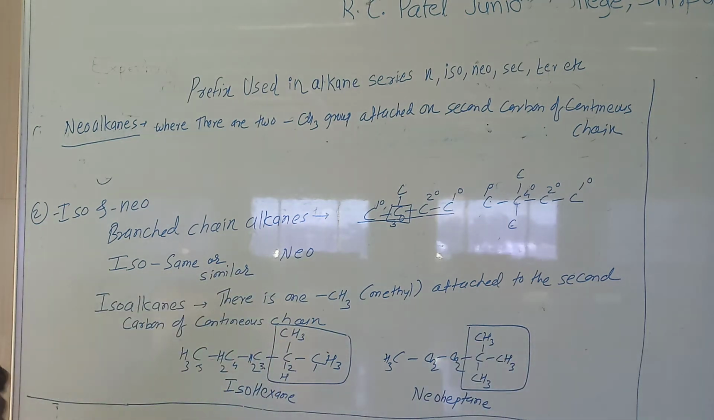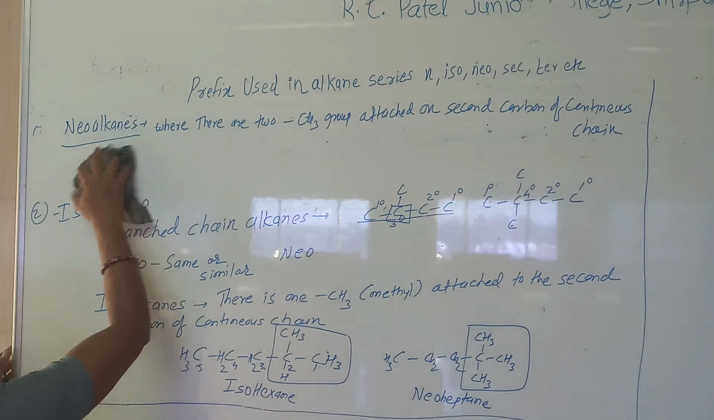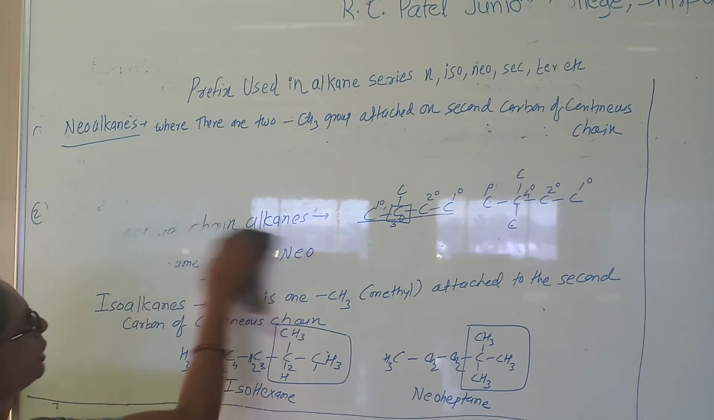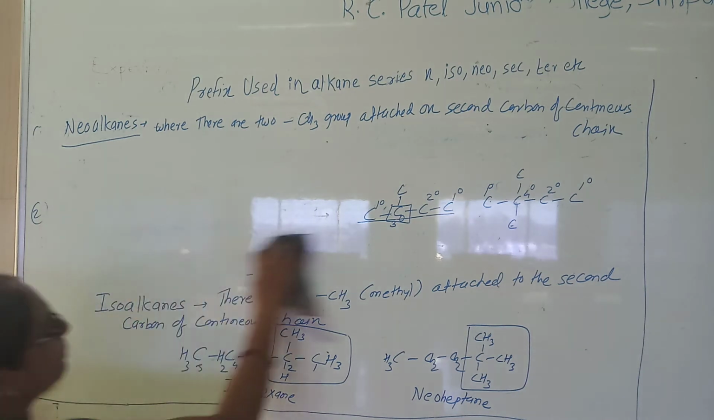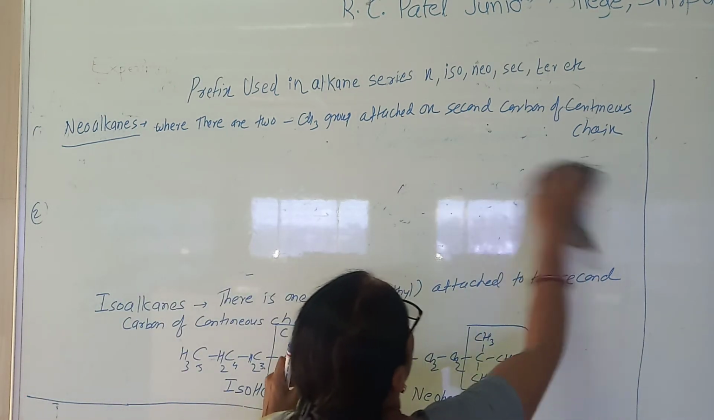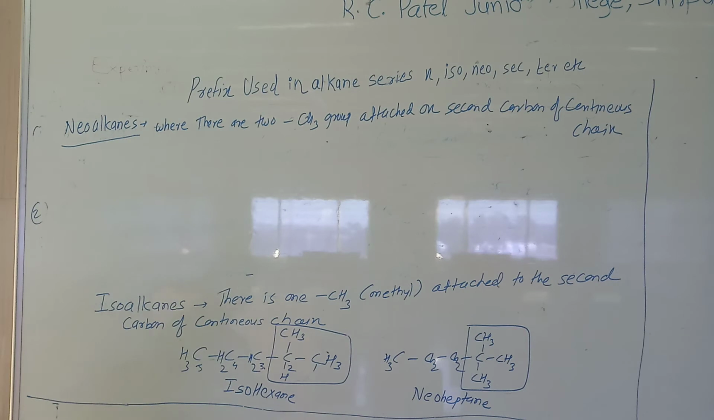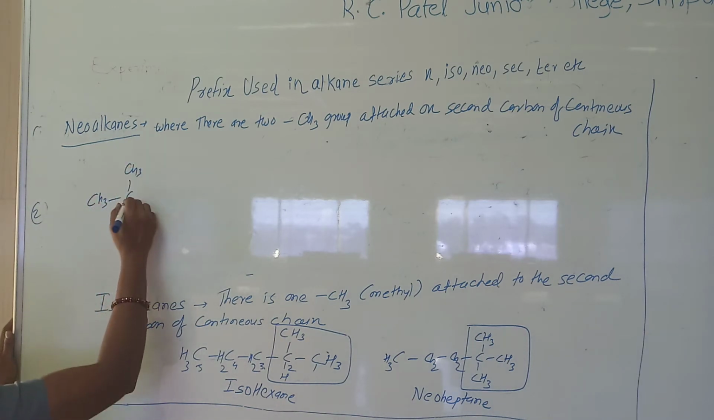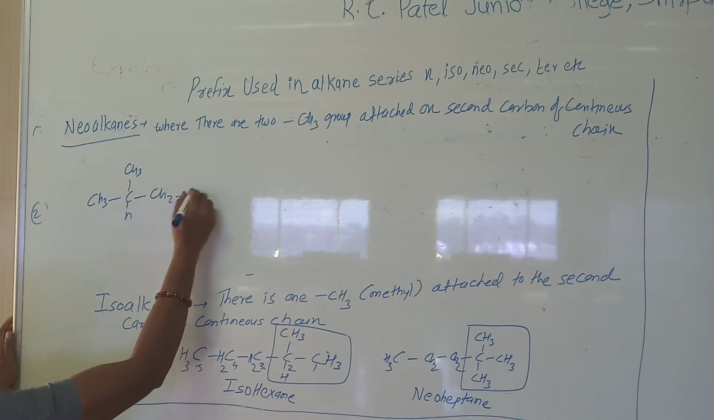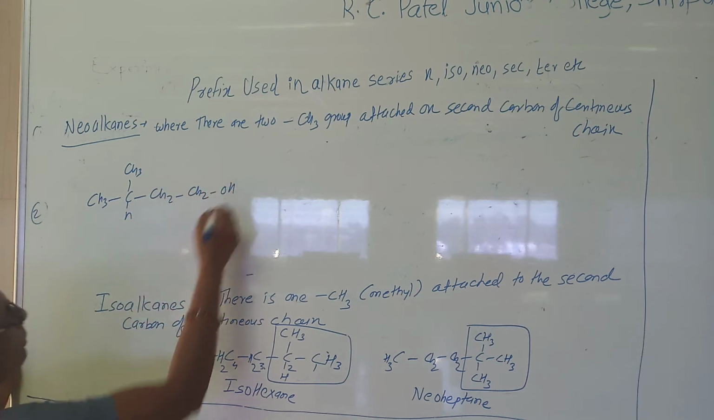Now let us write the example in the case of the iso and the neo. So let us consider the example. How do we write the derivative of the compounds from the alkanes? Suppose I have to consider this compound. So what is the name of this compound? First we try to write the name of this compound.